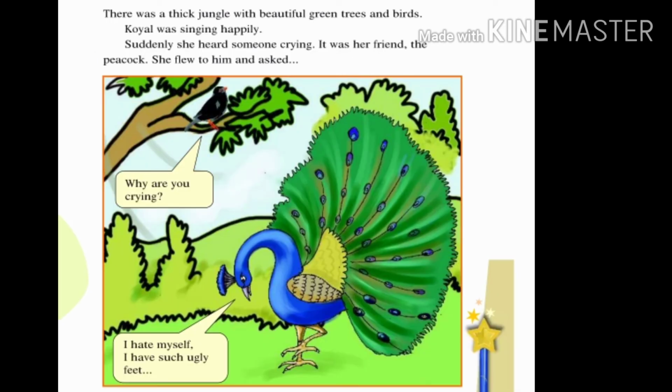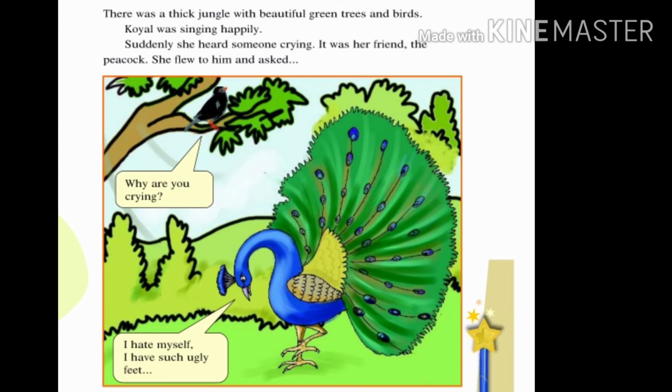Now a very interesting activity because here we have to do 3 works. First one observation, second one reading, and third one is writing. So let's start to read. There was a thick jungle with beautiful green trees and birds. Koel was singing happily. Suddenly, she heard someone crying. It was her friend, the peacock.